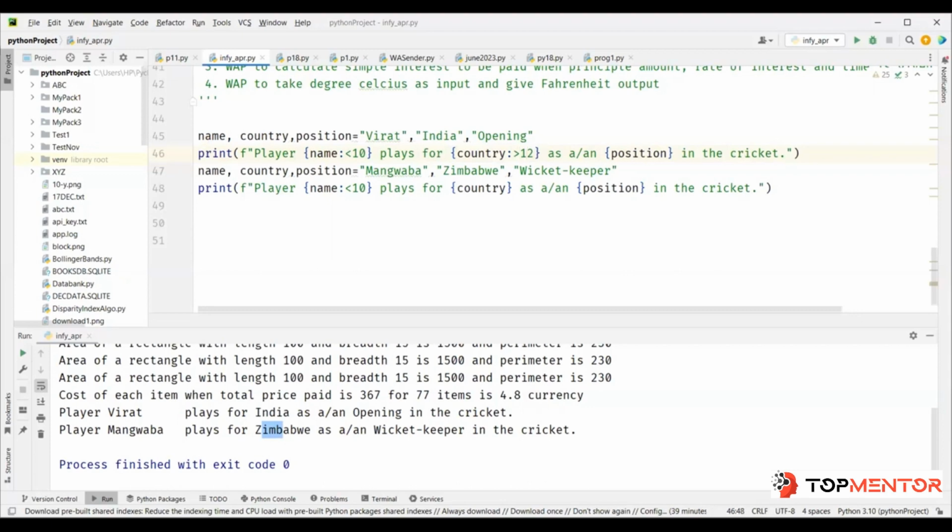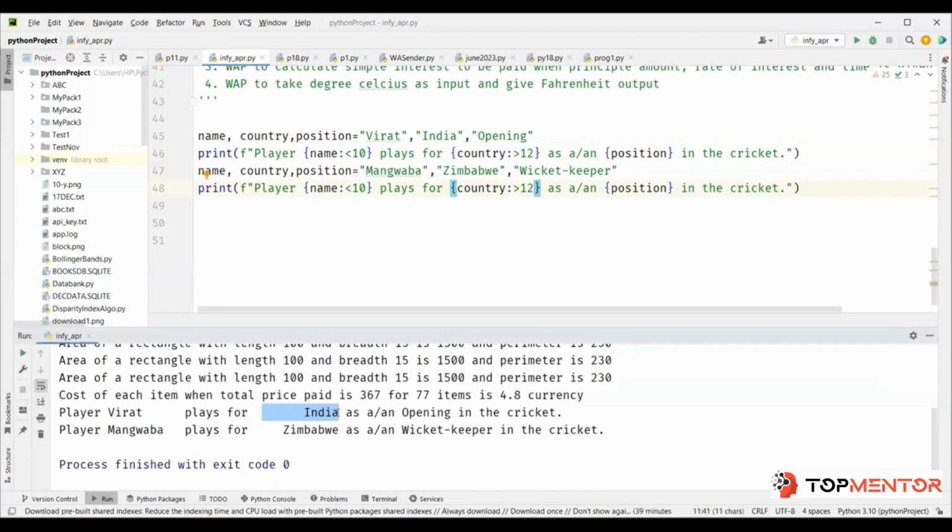I want to align on the right side. So the arrow should be on the right side: colon, arrow, value. Now when you run it, you see you have 12 spaces reserved and the texts are right aligned, so you have blank spaces on the left side.